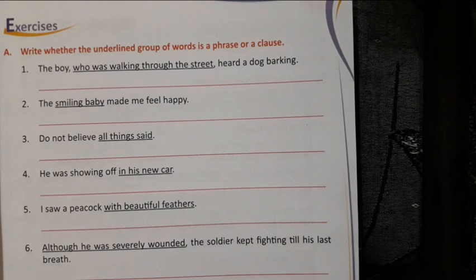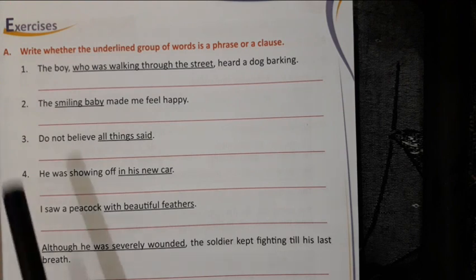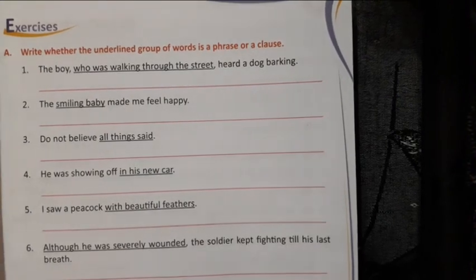In this group of words, are we getting a subject or not? Yes, we are getting the subject: who. Do we get the verb also, the predicate also? Who is the subject and the rest, was walking through the street, is the predicate.